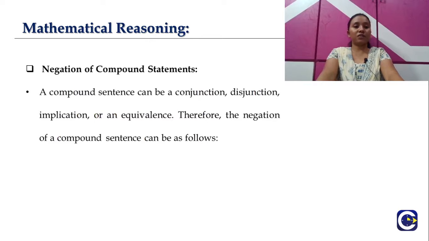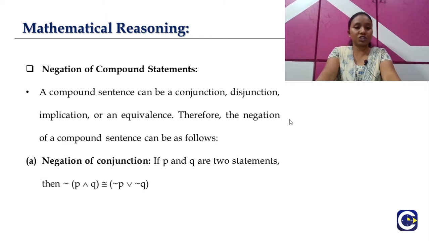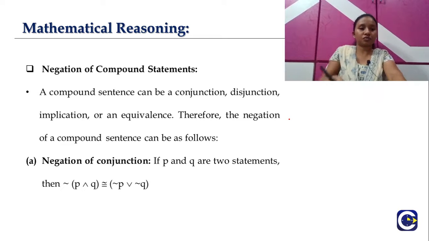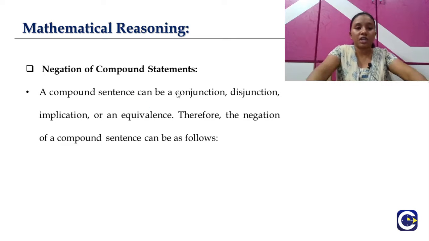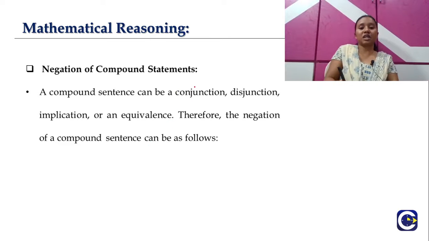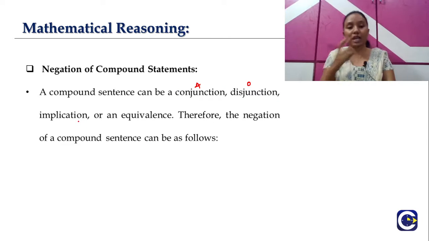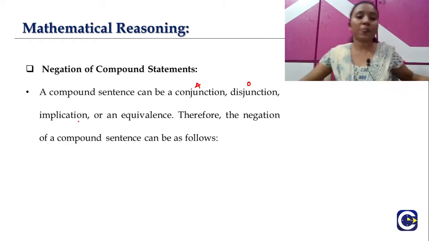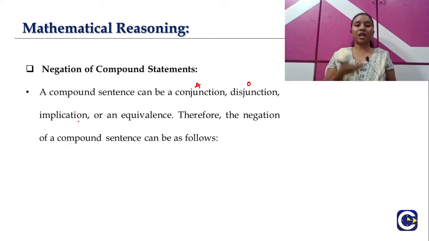So let's move ahead with our next one, which is negation of compound statements. So we have already seen what we mean by negation. A compound sentence can be conjunction, disjunction, implication or an equivalence, which means the conjunction is for and, disjunction is for or, implication is for if-then and equivalence is for if and only if. So a compound sentence can be any of these, which we have seen.